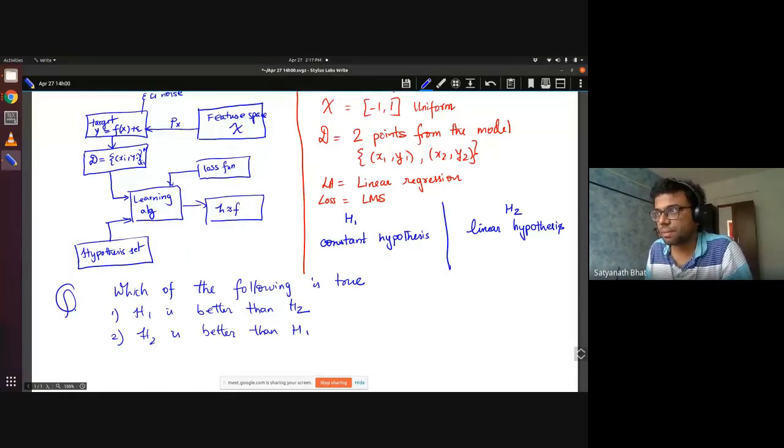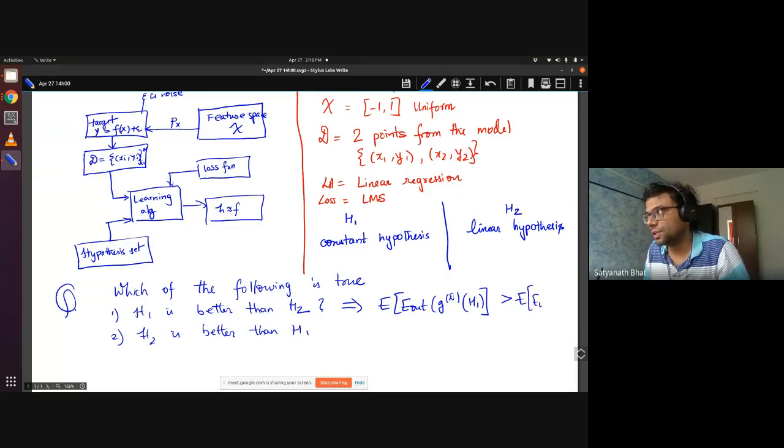Essentially, if this is better, then the question is the same as saying the expected value of E out of GD for H1 has to be bigger than the expected value of E out of GD of H2. And in the same way here, the expected value of E out of GD of H2 should be better than the other one.